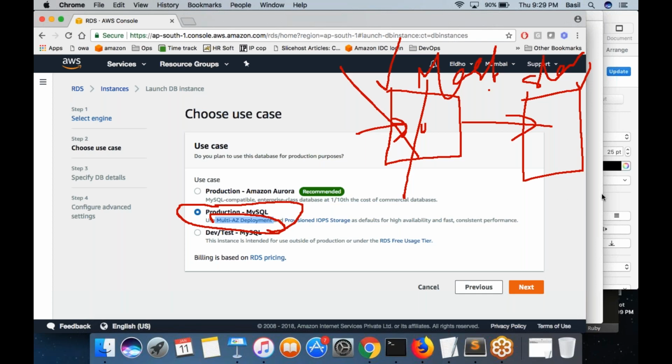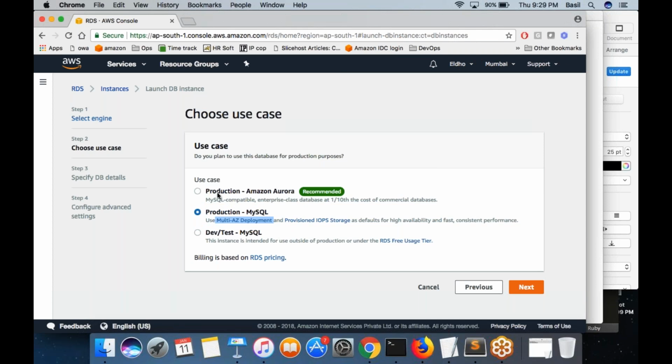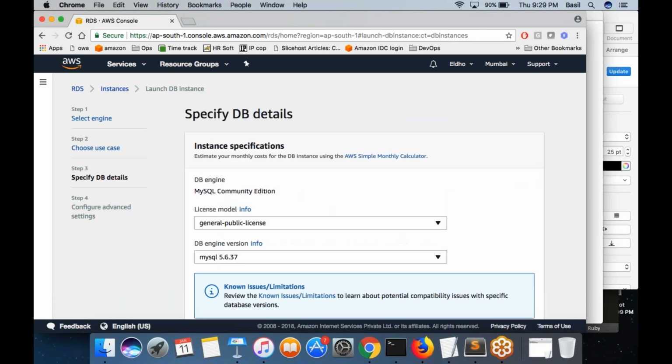And again, both these options are costly. You can always go with the last option, dev test MySQL. Typically you get a single database instance, just like you set up your EC2 machine and set up MySQL, right? Same way, AWS would set up an instance for you, and they will set up the MySQL for you over there. So now click on the next button.